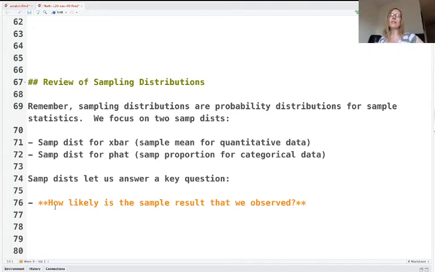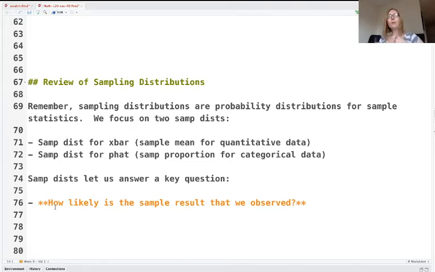It really takes our analysis of a sample result to the next level. Instead of just observing, oh, we got an average of blah, or we got a proportion of blah, we can say something mathematically supported about how likely or unlikely a particular sample result is. And that's our whole goal with this stuff. It's really important. It's the foundation for all the cool techniques that we're going to do for the rest of the semester.